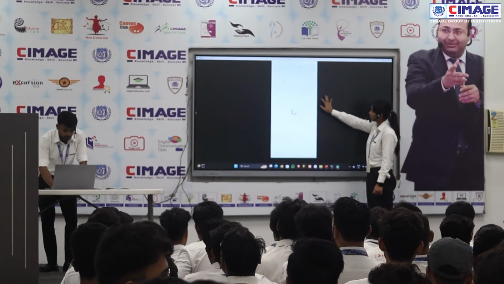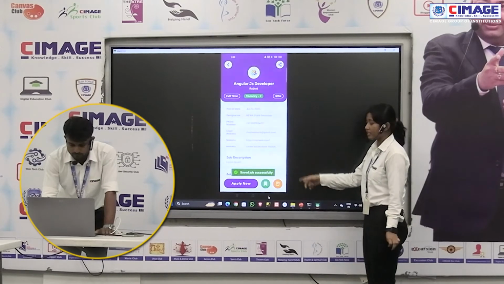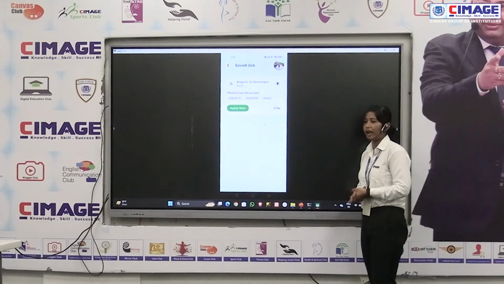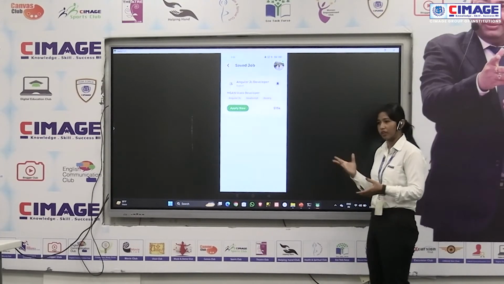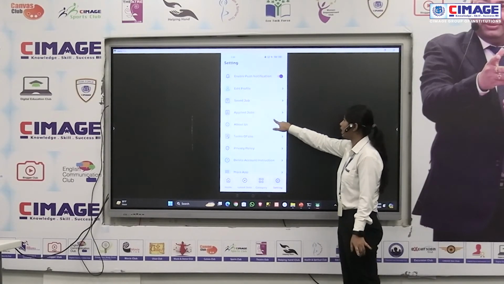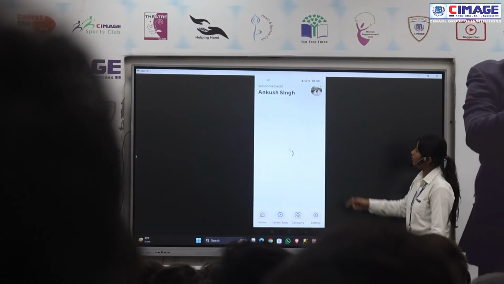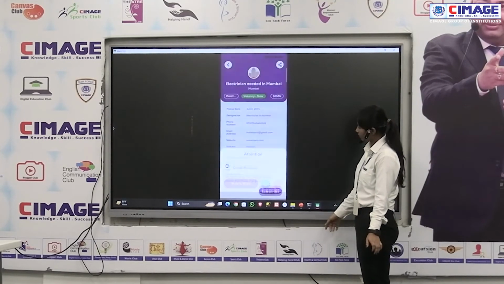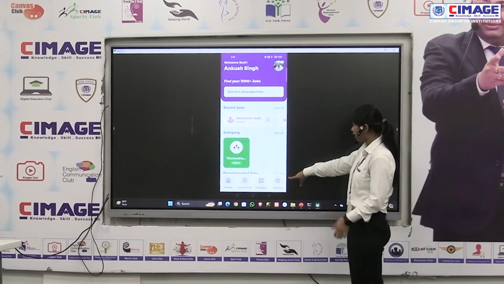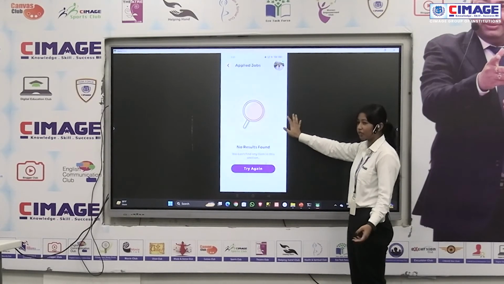Go to setting. If he bookmarks this job, then it will be saved in saved job, like we can find here. If you're not interested in applying for a particular job, we can save the job for applying later. In setting, we then find the applied job, the jobs we have applied for. Then the about us section will be there. When he applies for a particular job, it will show in applied job in setting.